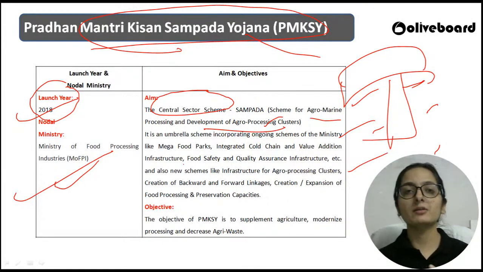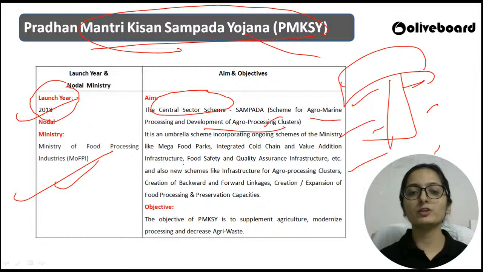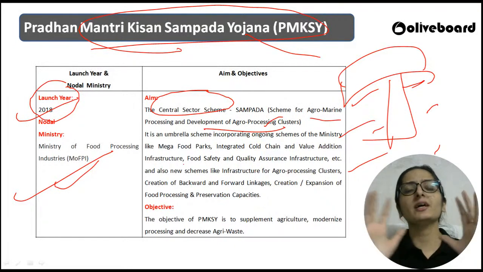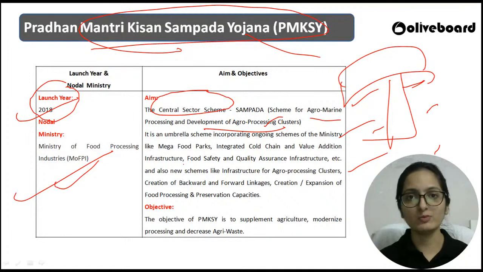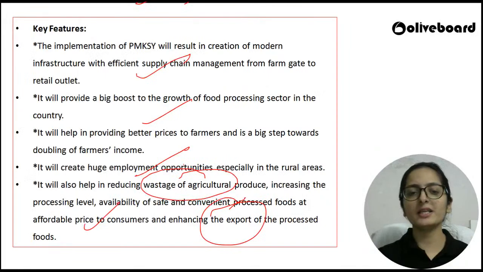simply basically they are dealing with the logistics part. Some schemes are there for the ministry that are for the food parks. Some are for ensuring better infrastructure. Some are for ensuring the food quality, basically you can say food safety and quality. Some are for providing better linkages, backward and forward. Some are for expanding the food processing capacity. So there are different ongoing schemes. This particular Yojana is an umbrella scheme that is incorporating all other ongoing schemes of the ministry. So very simple, कोई rocket science नहीं है, बहुत ही easy था.